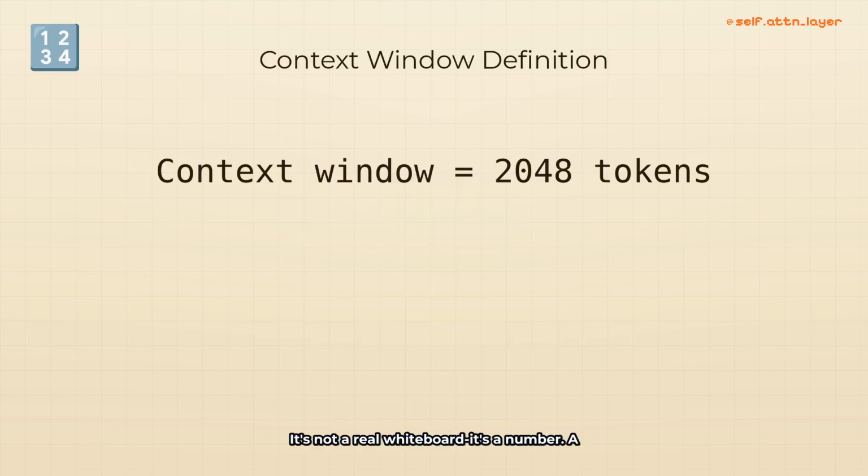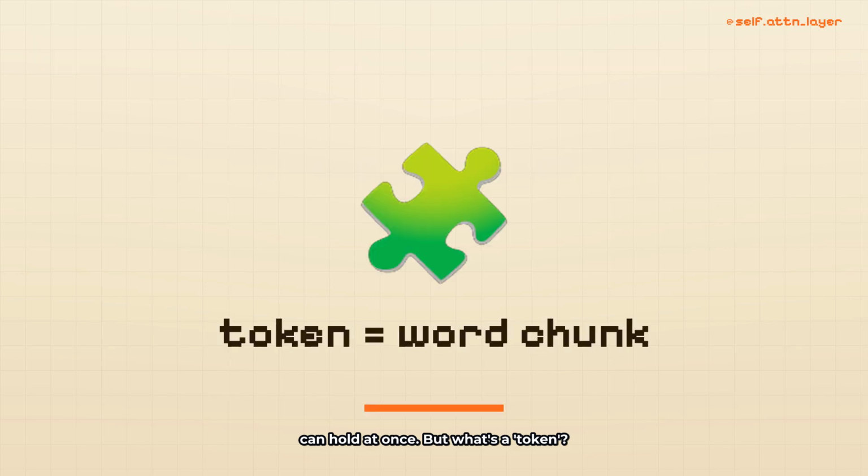It's not a real whiteboard, it's a number, a very small number. For most chatbots, that number is 2048. What does 2048 mean? It's the maximum number of tokens the chatbot can hold at once. But what's a token? Think of it like a word chunk. A tokenizer splits your sentences into these chunks.